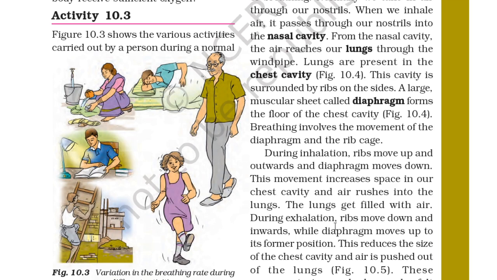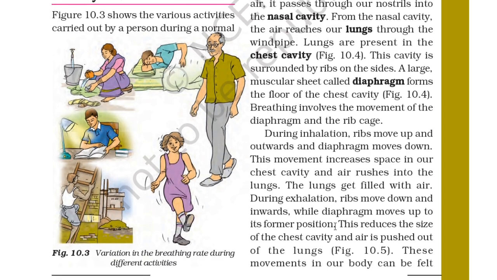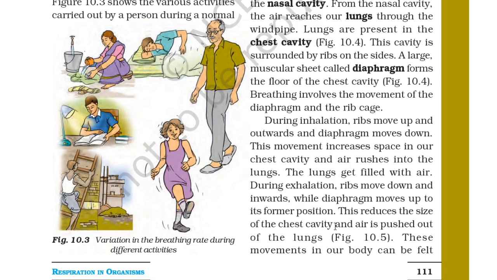This movement increases space in our chest cavity and air rushes into the lungs. The lungs get filled with air. During exhalation, the ribs move down and inwards, while the diaphragm moves up to its former position. This reduces the size of the chest cavity and air is pushed out of the lungs.